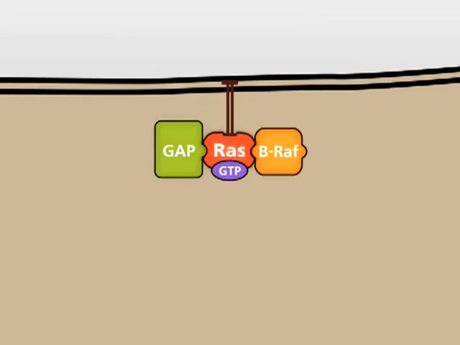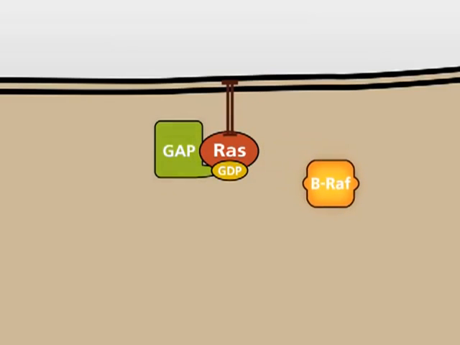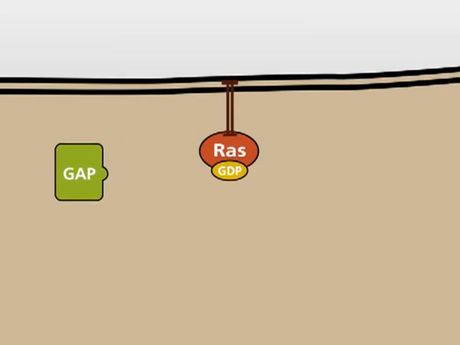GAP achieves this activation by providing a domain that assists the RAS protein in the hydrolysis of GTP. The bound GTP is hydrolyzed to GDP. GDP-bound RAS is no longer active and can no longer bind to BRAF. As a result, the MAPK signaling pathway is turned off.